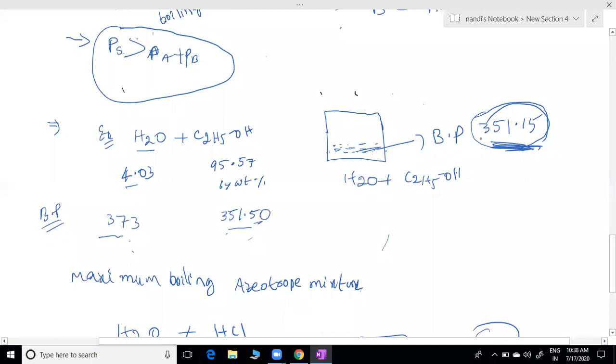This boiling point of the mixture is less than these components or not. So less than means minimum boiling azeotropic mixture. More than means maximum boiling azeotropic mixture. If the boiling point of the azeotropic mixture is less than the components, it means minimum boiling.